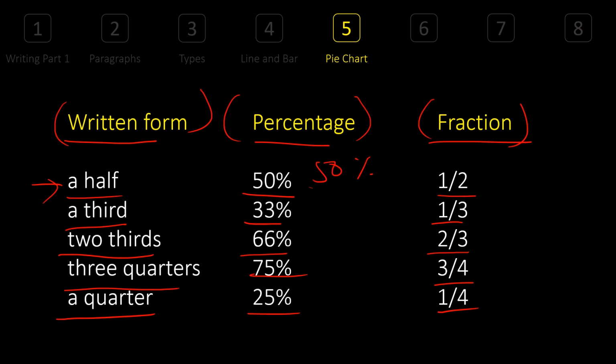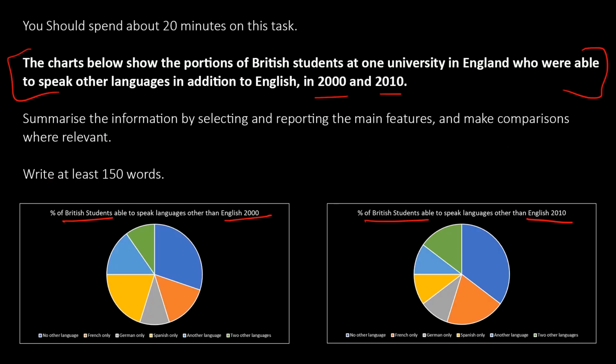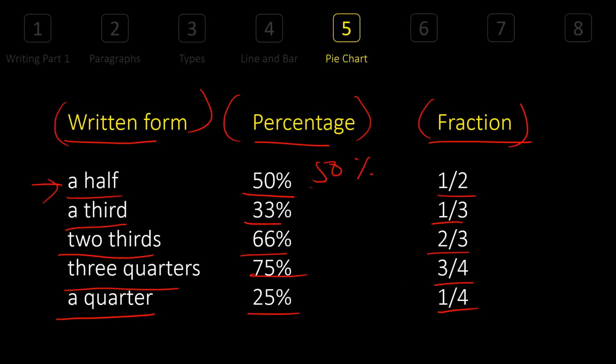Why am I giving you this information? So that you don't repeat yourself. You see, there's a lot of information here. Sometimes it's just almost 25%, just even below that. So what if you have to describe the same thing here? For example, this one is equal to the yellow one, the green one here. You don't have to use the words like, it is almost 25%, because you can use next time a quarter. If you remember, we have something called lexical resource where we have said you have to use synonyms. And that's the reason I'm trying to provide you as many synonyms as possible, let it be in written form or percentage form or fraction form.